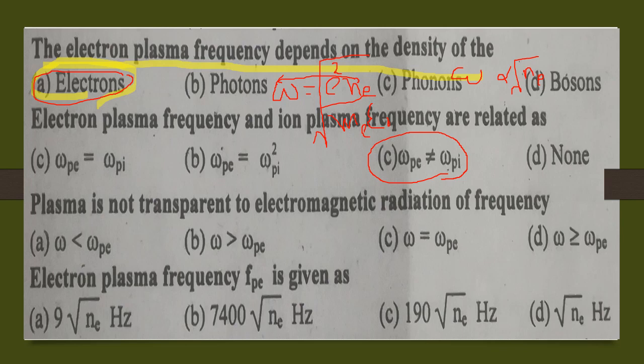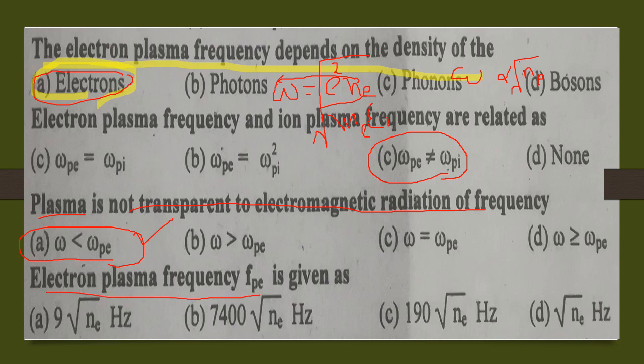Next is: plasma is not transparent to electromagnetic radiations of frequency omega less than omega Pe, greater than omega Pe, equal to omega Pe, or greater than or equal to omega Pe. So the correct answer is omega is less than omega Pe. This option A is the right answer.